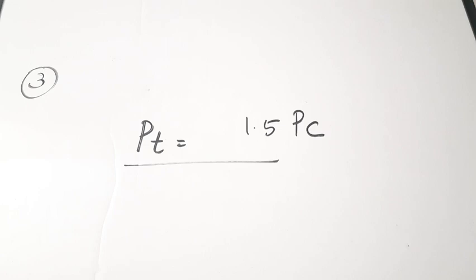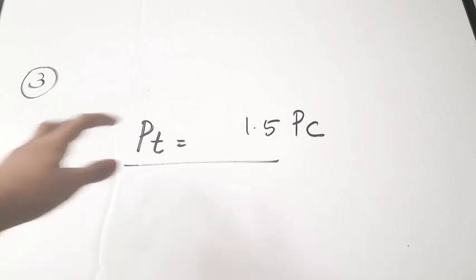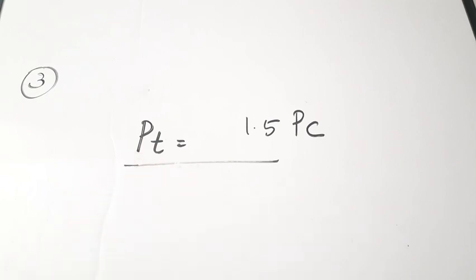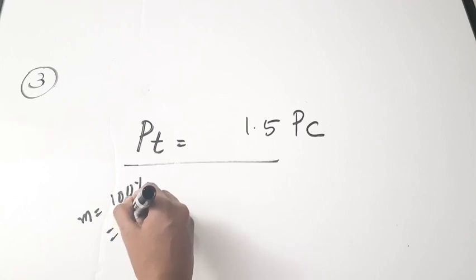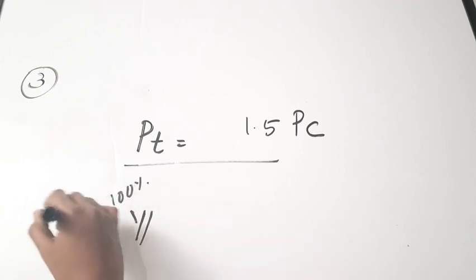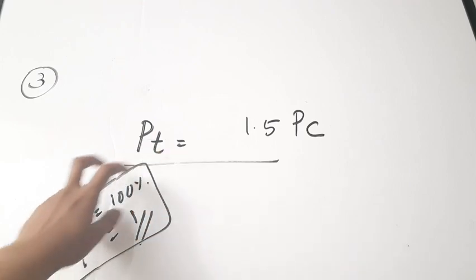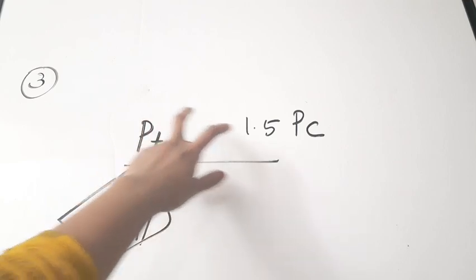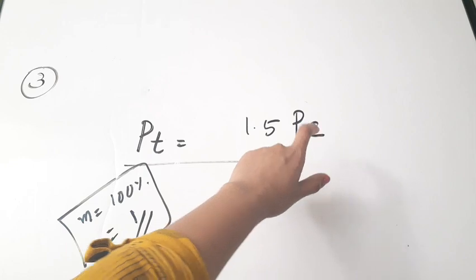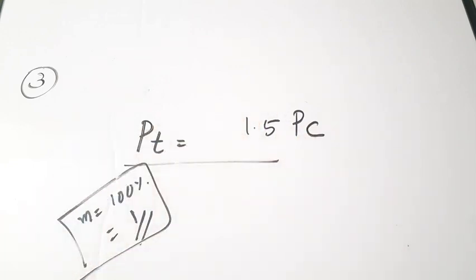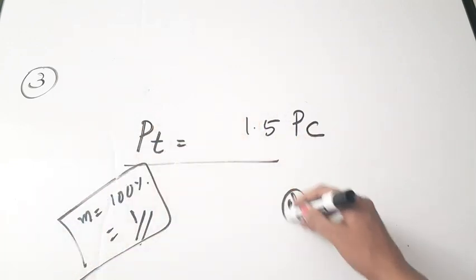The question is, for 100% modulation, that means m is equal to 100%, that is equal to 1. So this is the condition we are taking. And in this case, total power is equal to 1.5 times the unmodulated wave's power, that is the carrier power. Okay. Correct answer is option D.